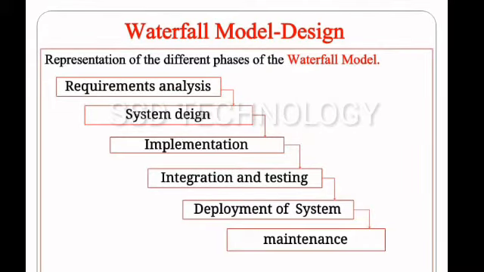This is the representation of different phases of the waterfall model. The first phase is requirement analysis. Second one, system design. Third, implementation. Fourth one, integration and testing. Fifth one, deployment of system. The last one, maintenance. We're going to see one by one.